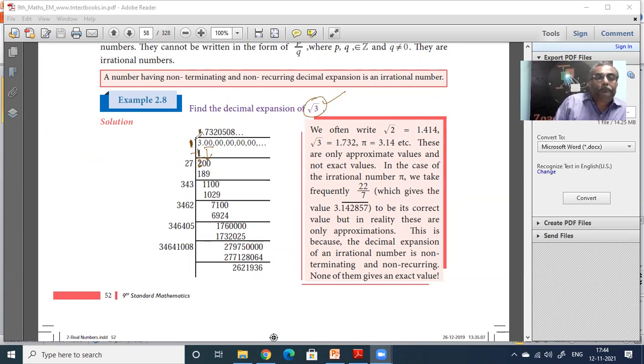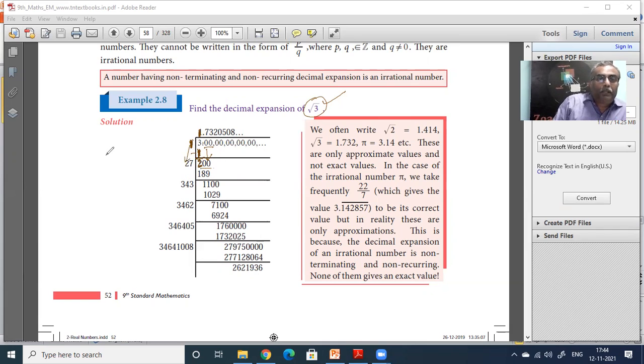So what you have to do? You take 1. 1 goes in 3 one time. So you put this 1 here. 1 divided by 1, the total number is 1. So the remainder is 2, and the division happens one time, you put 1 on top. Then you put a point, because 3 has a point. Then you take 0, 0 here. Now what you do?